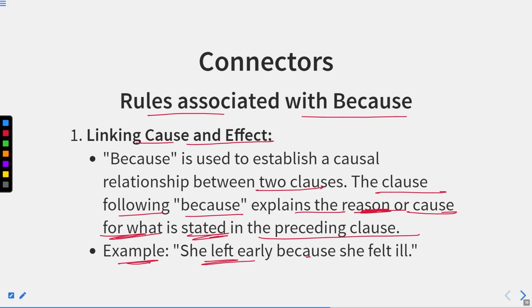Example, she left early because she felt ill. So why did she leave early? Just because she felt ill. Okay, so she felt ill is the reason, and what was the effect, what was the result of it? So this is the result, that she left early. And because is the conjunction that is joining these effect and cause.